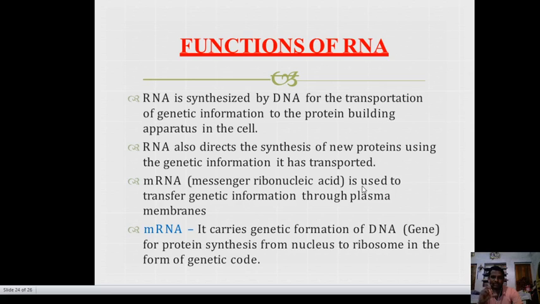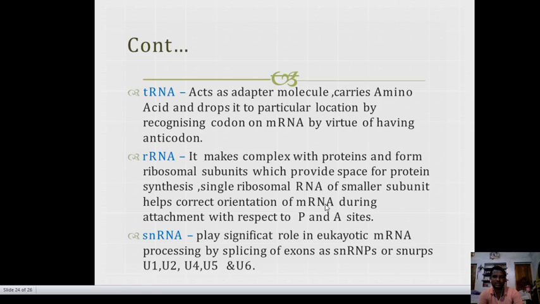Okay. mRNA carries genetic information of DNA, a gene, for protein synthesis from the nucleus to the ribosome in the form of genetic code. tRNA acts as an adapter molecule, carries amino acids and drops them at the particular location by recognizing the codon on mRNA by virtue of having an anticodon.